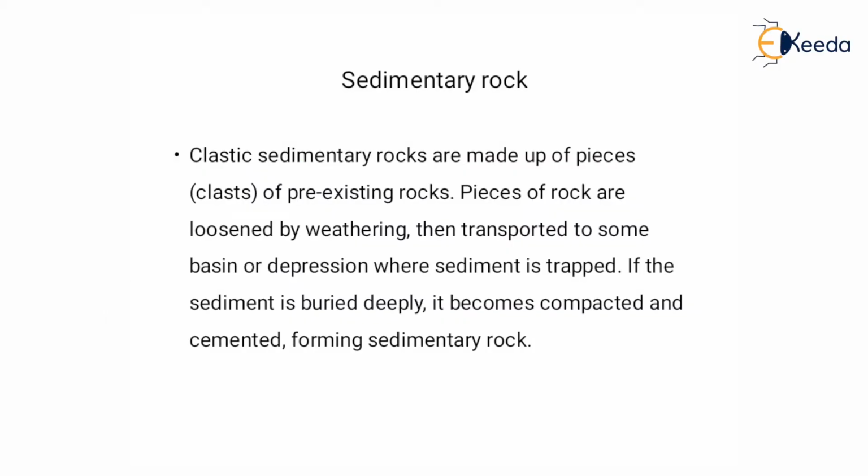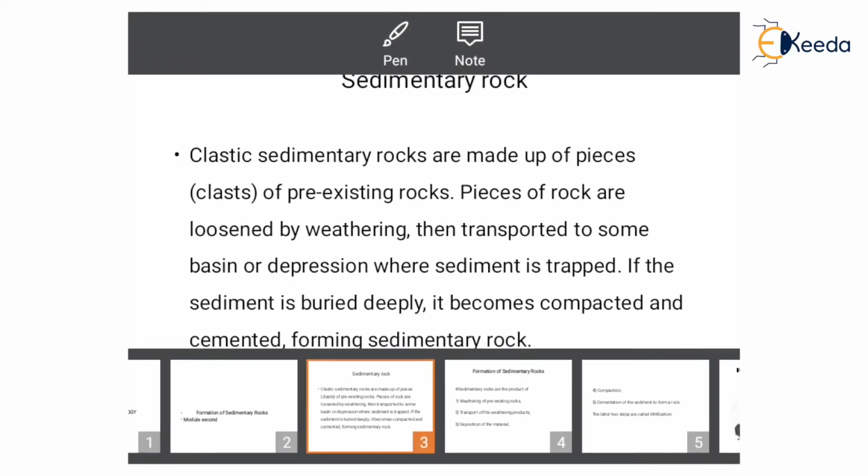Clastic sedimentary rocks are made up of pieces of pre-existing rock. Pieces of rock are loosened by weathering and then transported to some basin or depression where the sediment is trapped. If the sediment is buried deeply, it becomes compact and cemented, forming a sedimentary rock. So sedimentary rock is a completely weathered product, formed by the process of weathering.